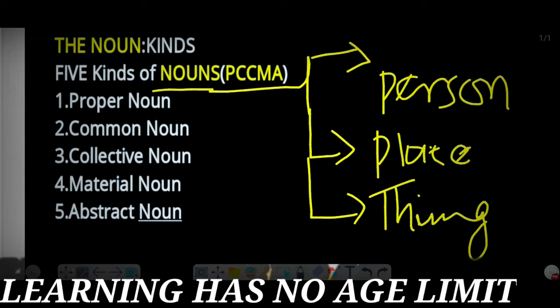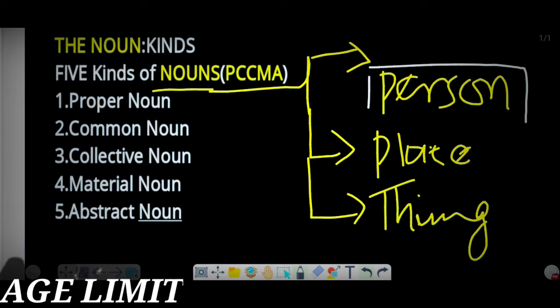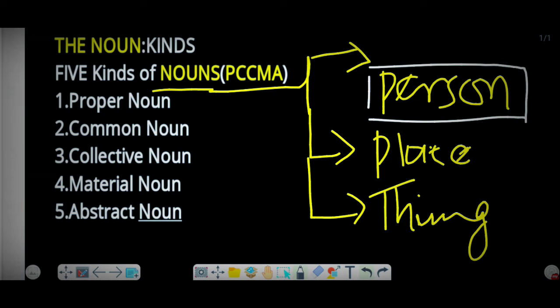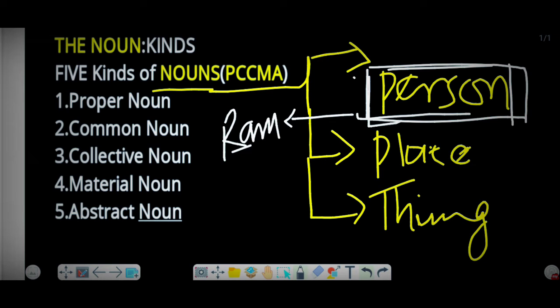When we talk about the name of a person, we mean that it tells us a particular name of a person. A particular name of a person can be Ram, and your name also can be.